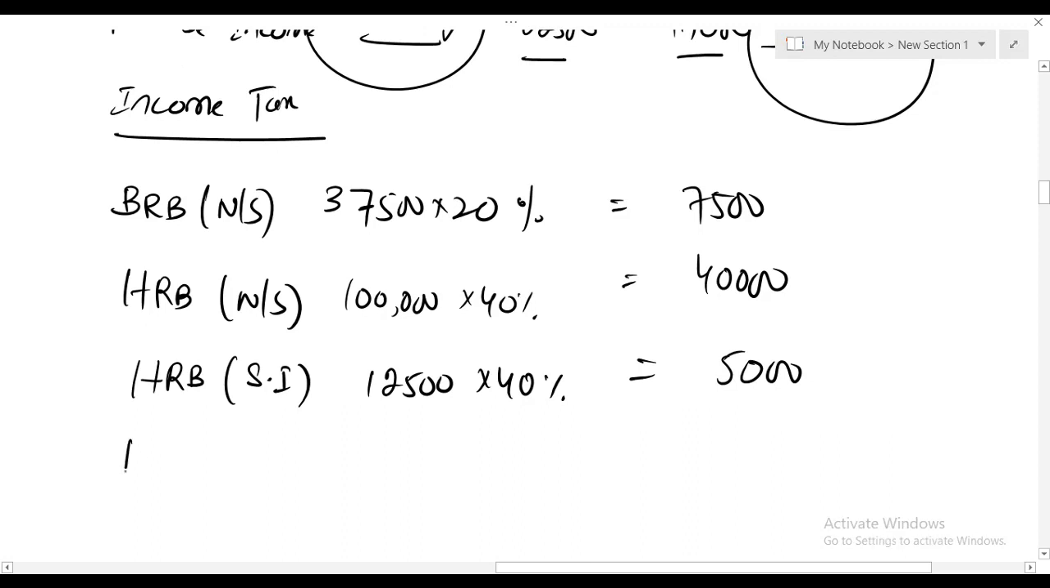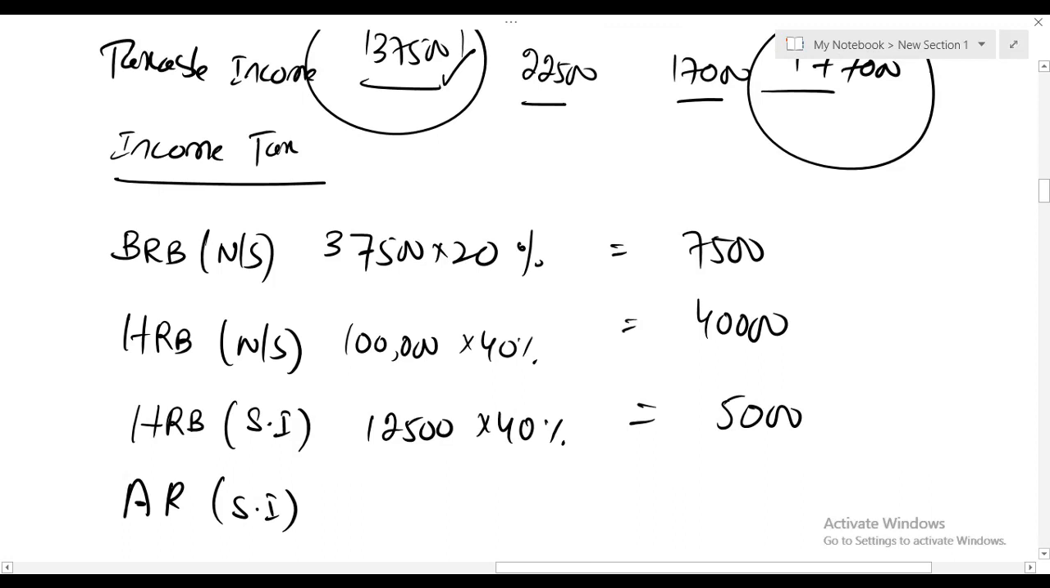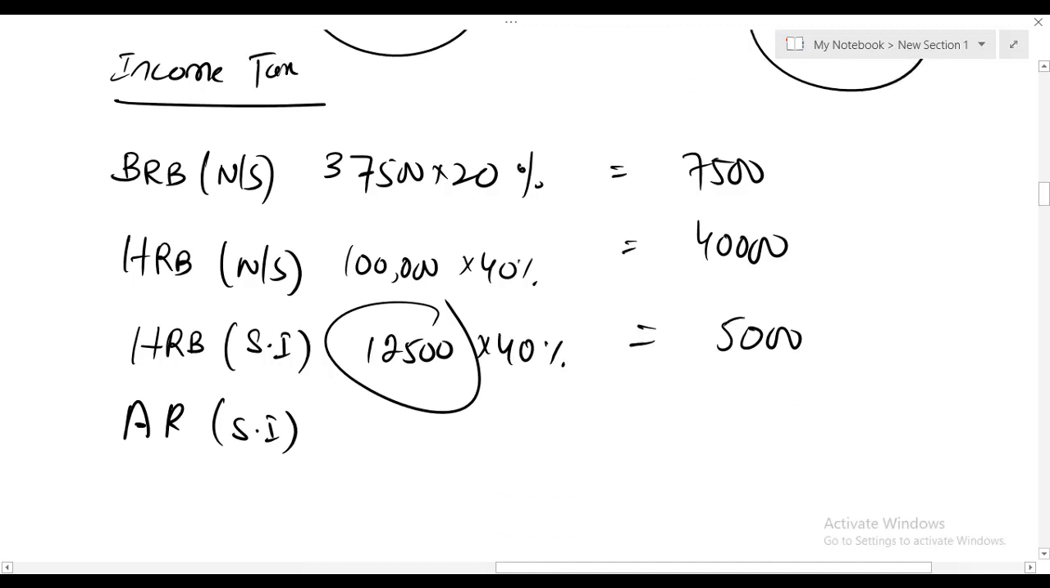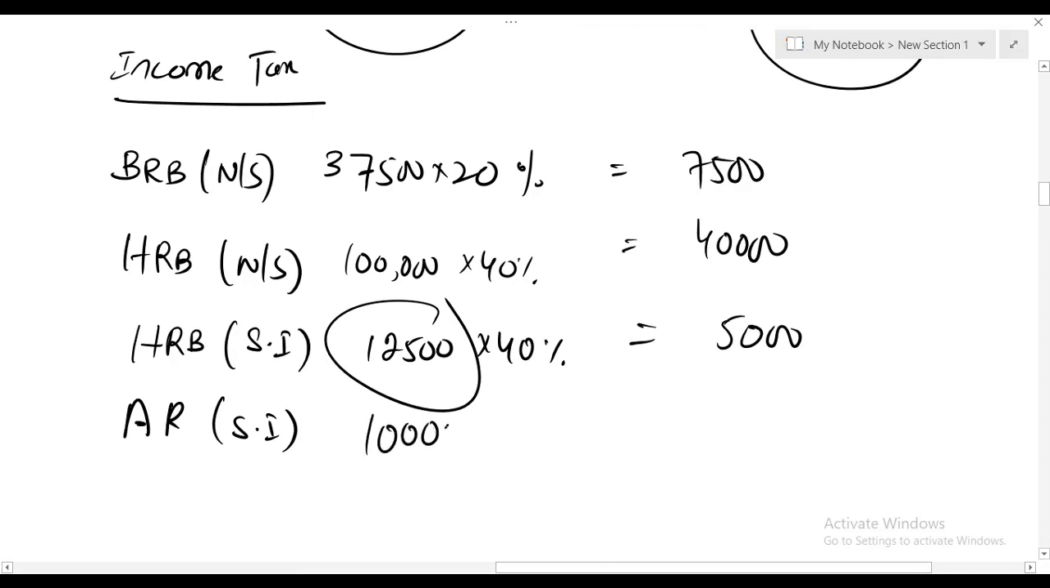Now we move to additional rate. First, saving income. The total saving income is 22,500, and out of that, 12,500 falls in the higher rate band. So now the higher rate band limit is fully utilized. If we deduct 12,500 from 22,500, the answer is 10,000, and that 10,000 of saving income falls in the additional rate band, and the tax rate is 45%, which gives us 4,500.